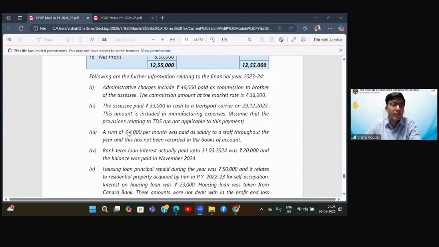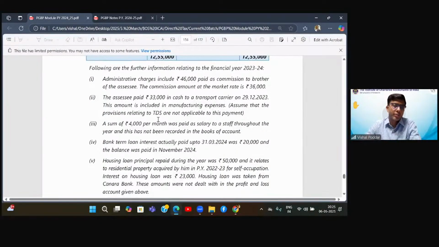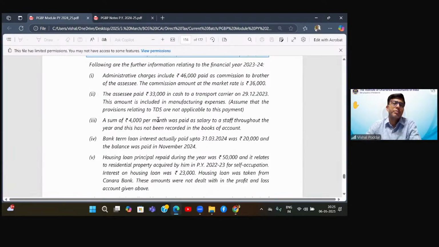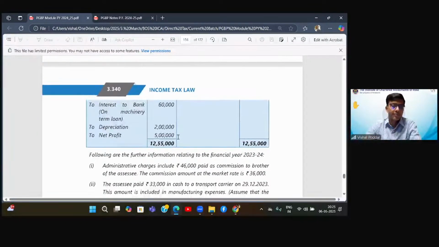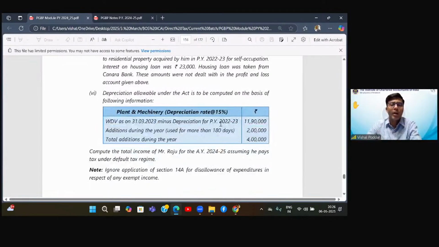Priyanshi, I think it should be 31st October, not 31st July. So 40,000 will be added for this particular expense, that is interest. So you'll write bank interest, bracket, you'll write 43B. You will add 40,000 and again in explanation, you'll explain this, right? Depreciation. Now this depreciation is as per P&L, first add entire amount. Now we will subtract the amount as per income tax, and for this you have this working.